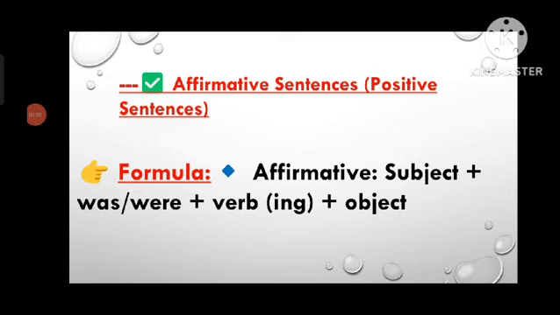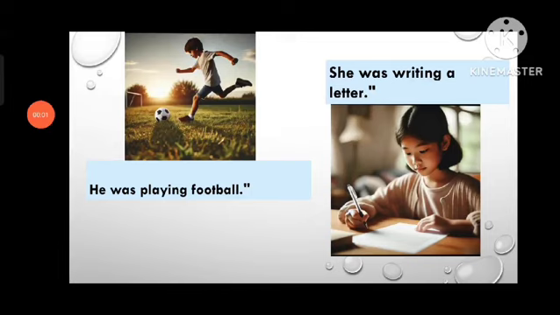Affirmative sentences. It is also called positive sentences. Formula of affirmative sentences: subject, was/were plus verb-ing plus object. With the singular noun we use was, and with the plural noun we use were. Look at some examples of affirmative sentences. He was playing football and she was writing a letter.